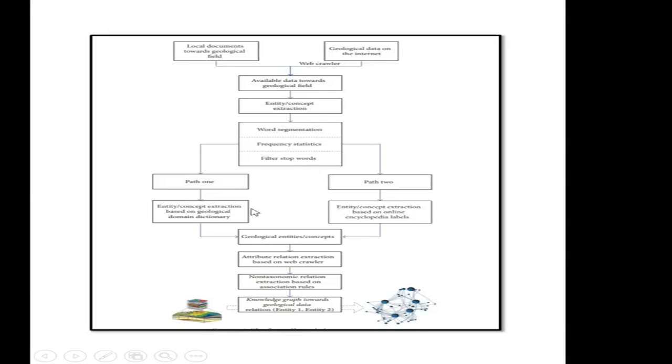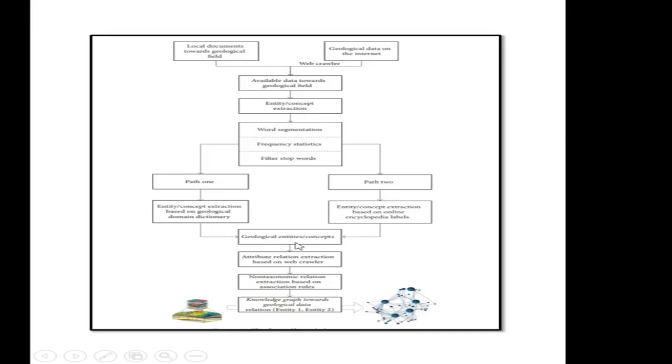After going through this, we have two options. One is the extracted data, which can be of the geological domain, and the second is the encyclopedia labels which we have used for finding the keywords. After finding these two, we merge both datasets and finally get the geological entities, which contain all the data extracted from the internet and related to the geological domain data which we have.